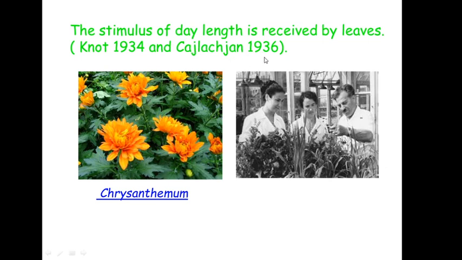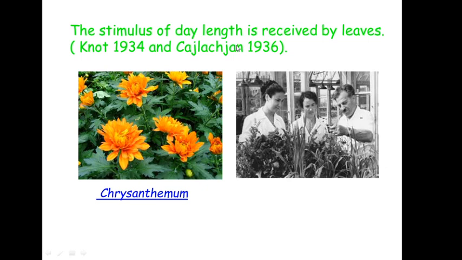Some of us may pronounce it that way, but in Russia it is pronounced as Sailakhyan. And look at the scientist here, working with his students in the greenhouse in his lab. So this is M. Kh. Sailakhyan, a famous Russian physiologist.